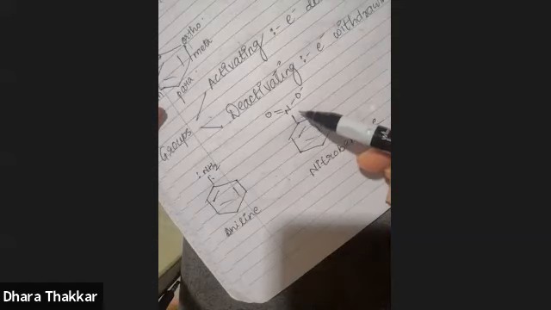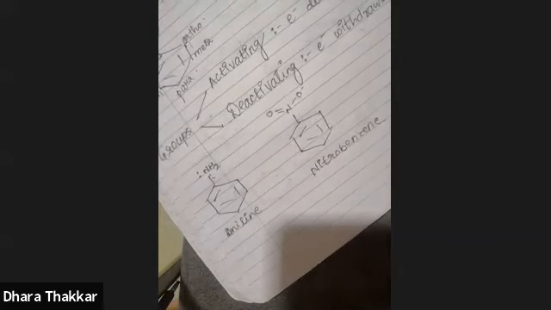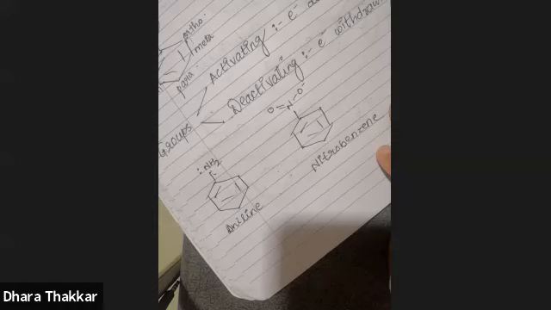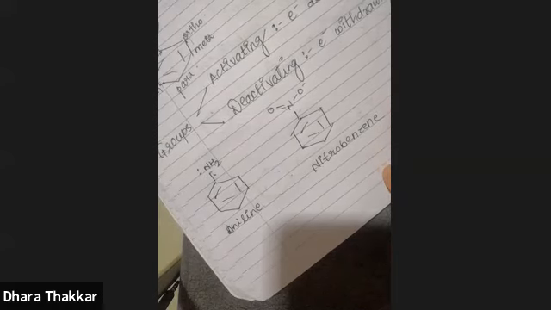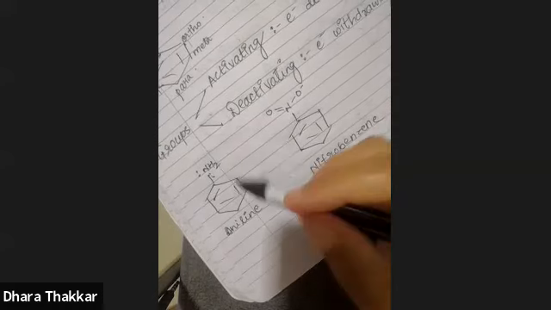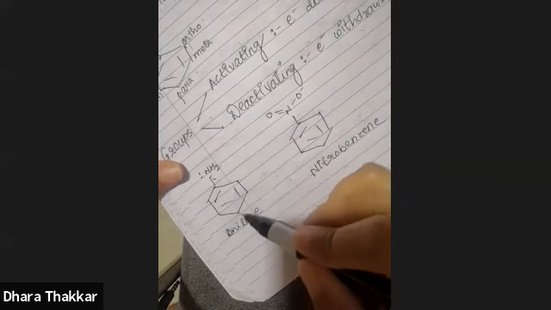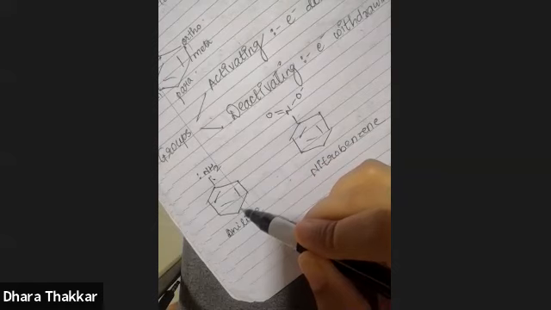That means this is deactivating. So that is the first thing you have to identify before carrying out any reaction, that the nature of the group is activating or deactivating. Now, what exactly do you mean by activating and deactivating? Now see, benzene ring has pi bonds. Because of the pi bonds, benzene ring is already electron rich, and that is the reason it undergoes electrophilic reactions.